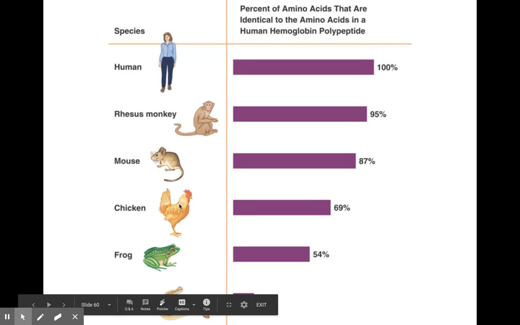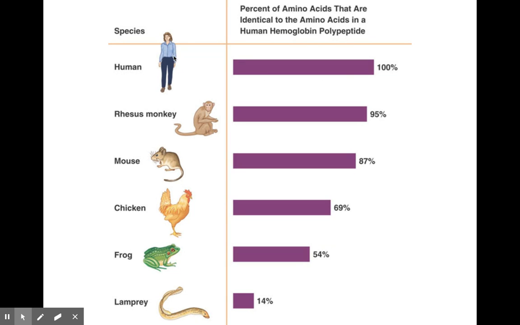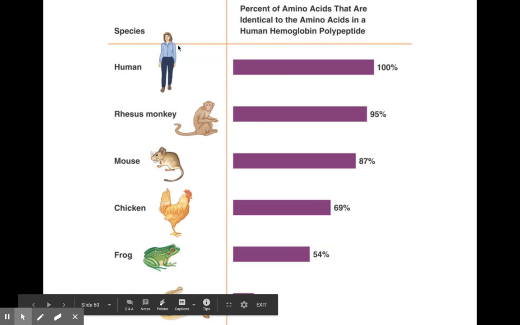And then the frog, then the chicken, then the mouse, then the rhesus monkey, which is a primate, and then us. This matches the fossil record too. Our DNA matches the fossil record. It tells us there was an order, and we all evolved slowly over time from some beginning ancestor to what we are today.